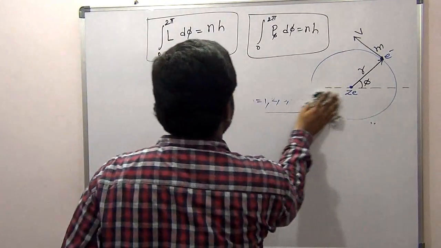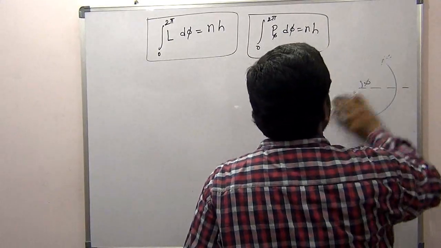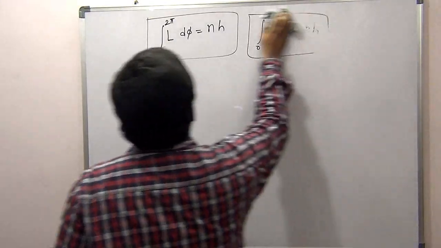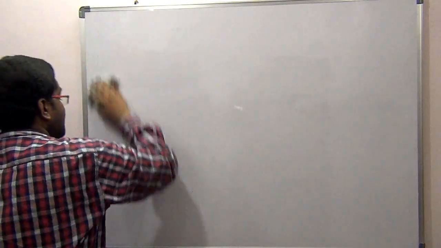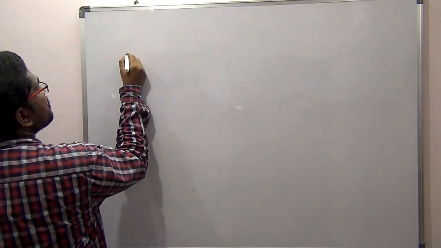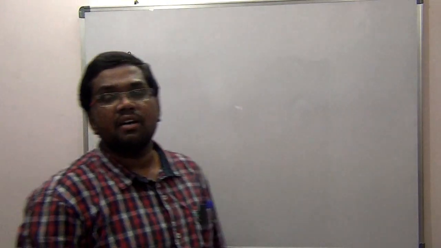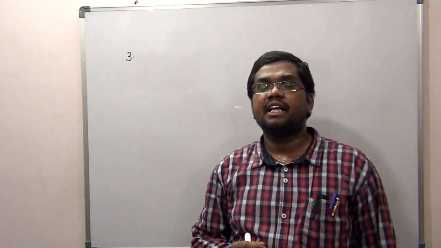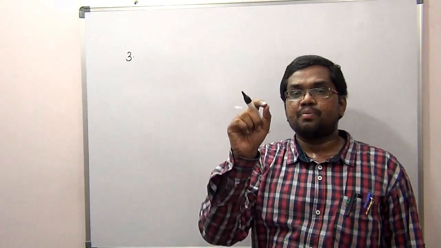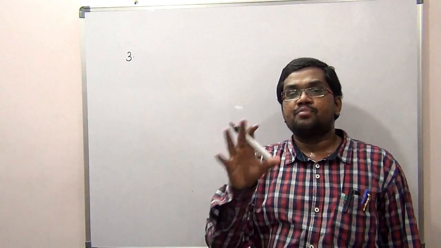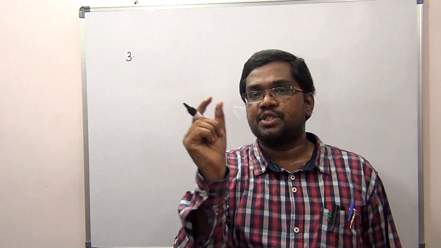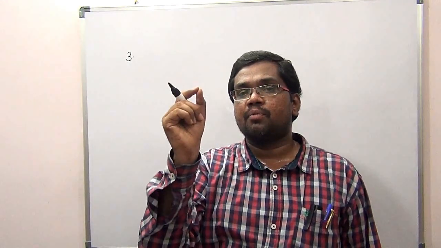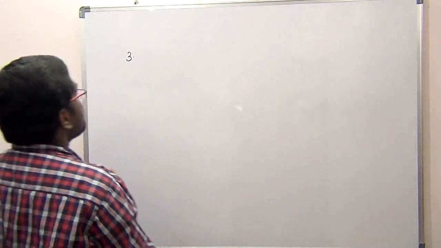So here the electron is revolving in a circular orbit. Every orbit will possess some energy. When the electron is in that orbit, it will have some energy. If the orbit is changed, the energy is also changed. So when an electron is revolving in that circular stationary orbit, it will not radiate any energy. But when it jumps from one orbit to another orbit, it absorbs or emits energy that is also quantized, in the form of h nu, that is a photon, a quantum. That is proposed by Max Planck.